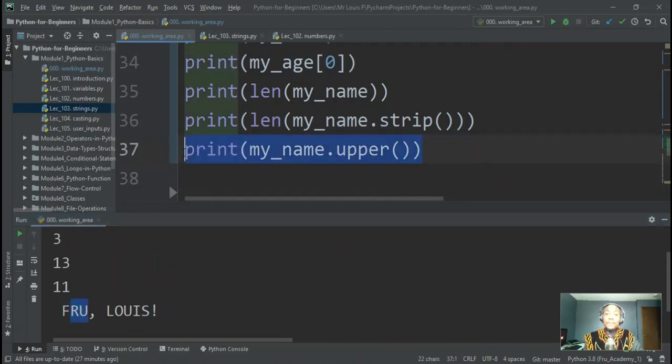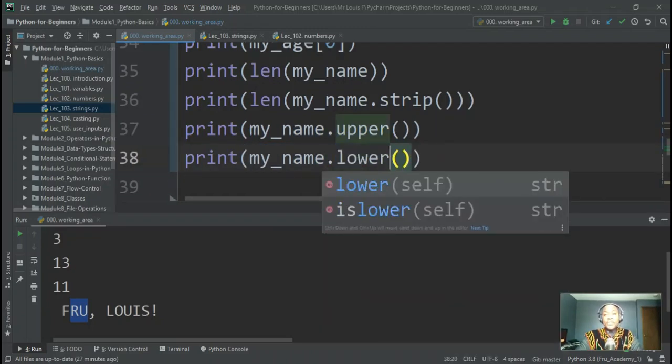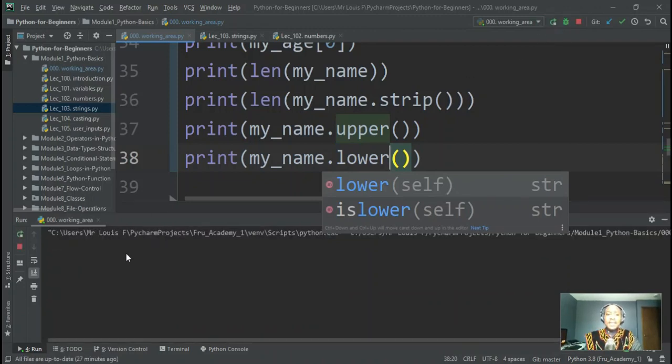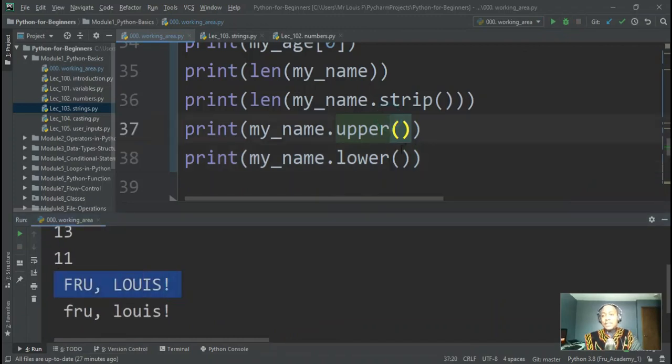And if I can do uppercase, guess what? We can equally take any string and print it as, you guessed it, lower. So now we have a lowercase. Now it prints as upper, and this prints as lower. So that's one other string function that we can use.